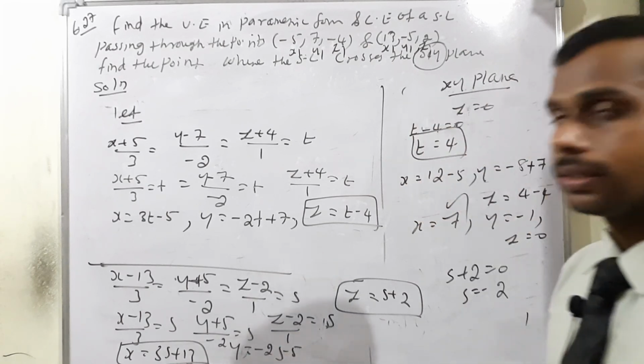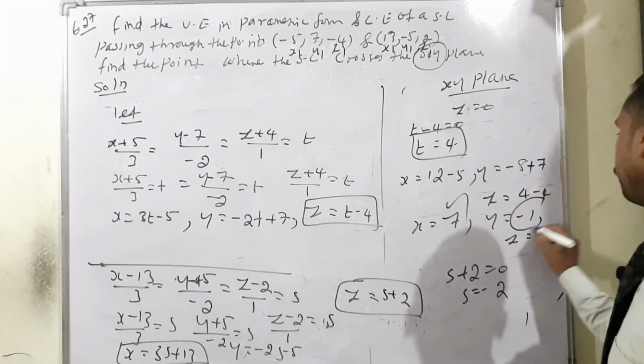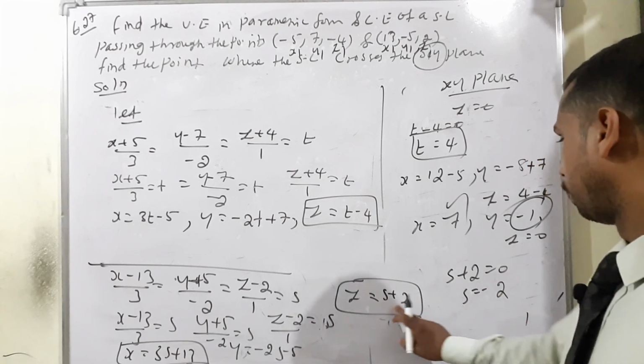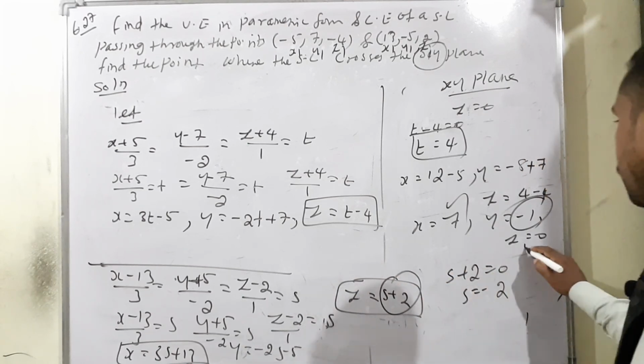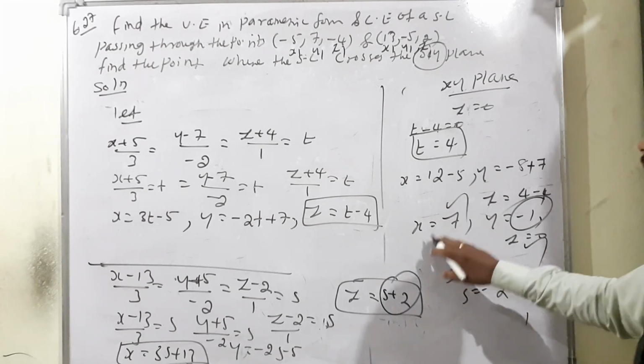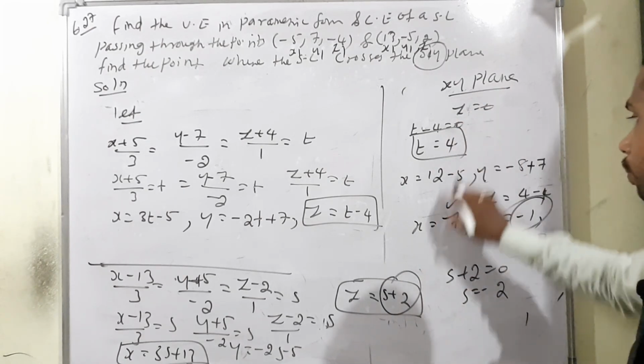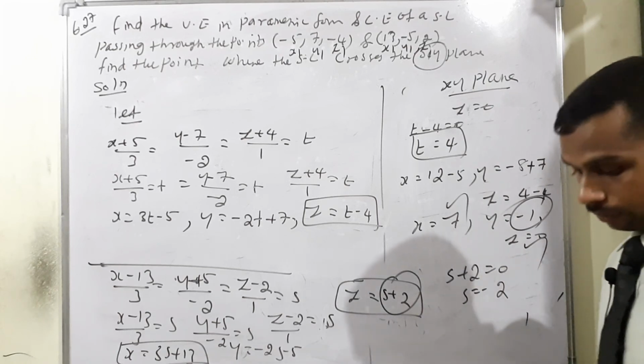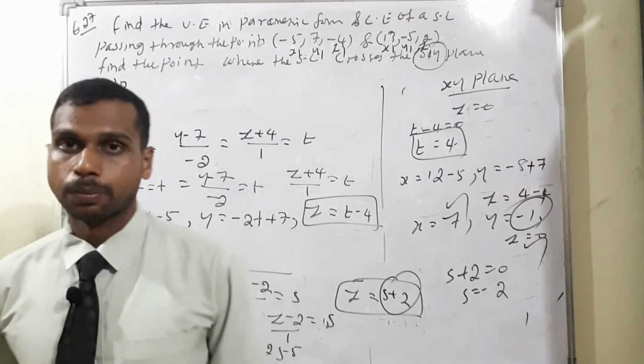4 minus 5 is equal to negative 1, so y = -1. The last condition, -2 + 2 gives 0, therefore z = 0. So on the xy plane, z = 0, x = 7, y = -1. This is the answer for example 6.27.